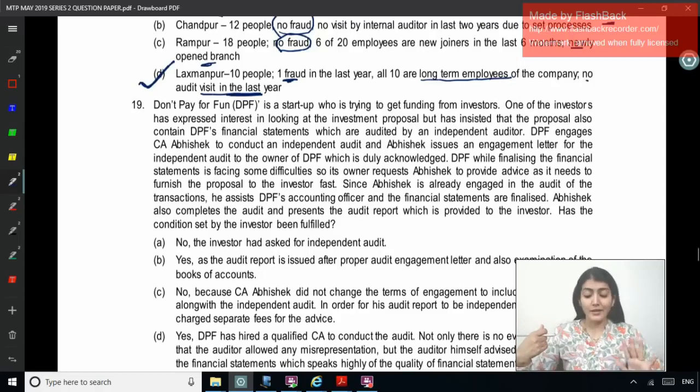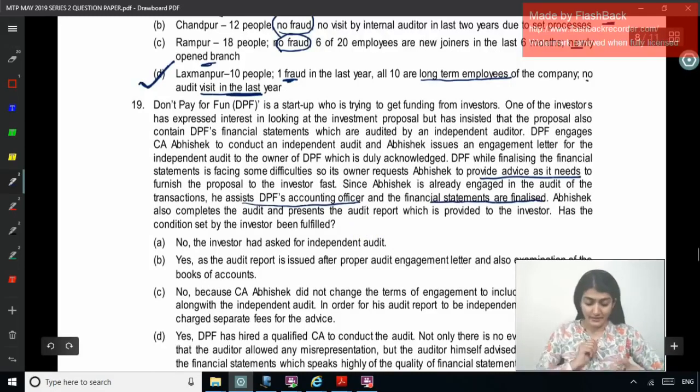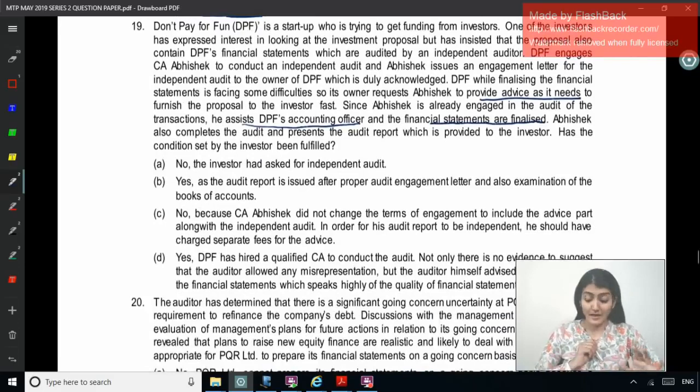So the investor said, I want an independent audit done, and here, what Abhishek has done is provide advice as it needs to furnish. He is already engaged, he assists the accounting officer, and the financial statements are finalized. No, the investor has asked for an independent audit. No, because Abhishek did not change the terms of engagement to include the advice part along with the independent audit. In order for his audit report to be independent, he should have charged a separate fee for the advice.